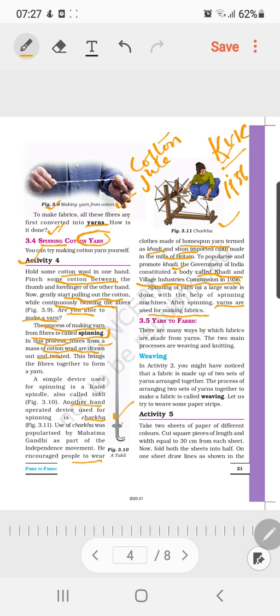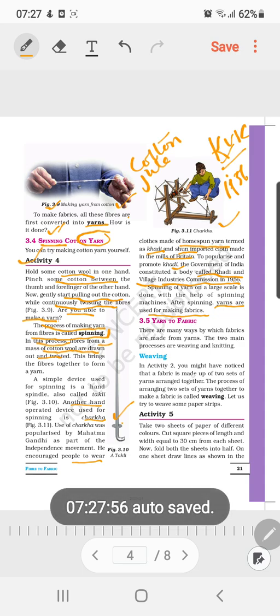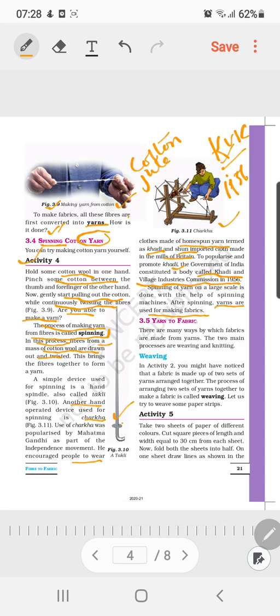Now, yarn to fabric. This is the next step. What steps are we following from the fiber? First we take the fibers. Whatever the type of fiber, when it is converted into yarn, the process is spinning.